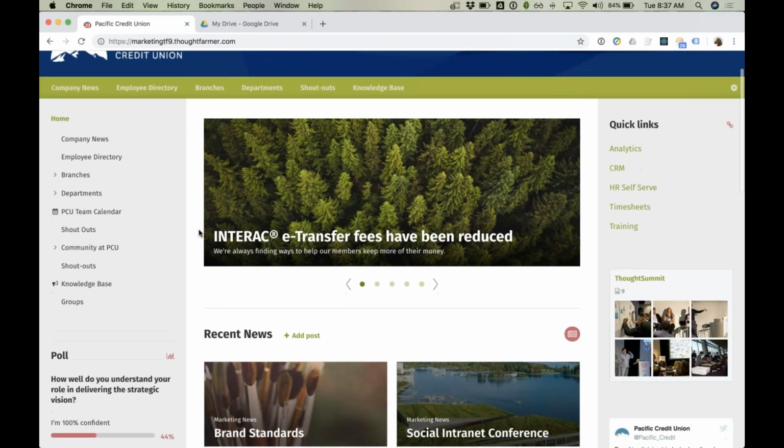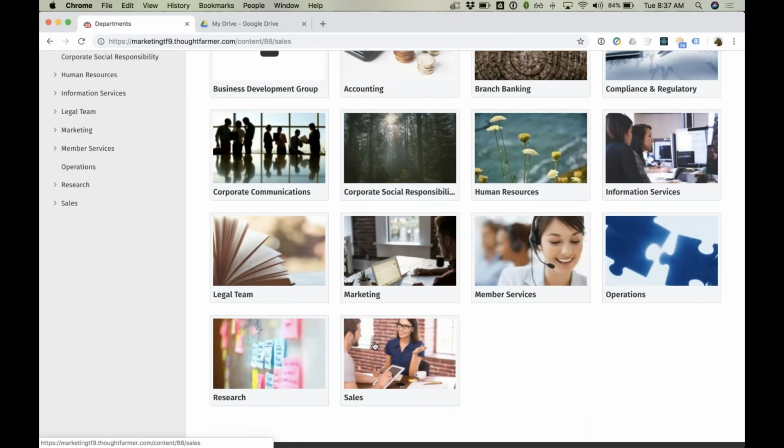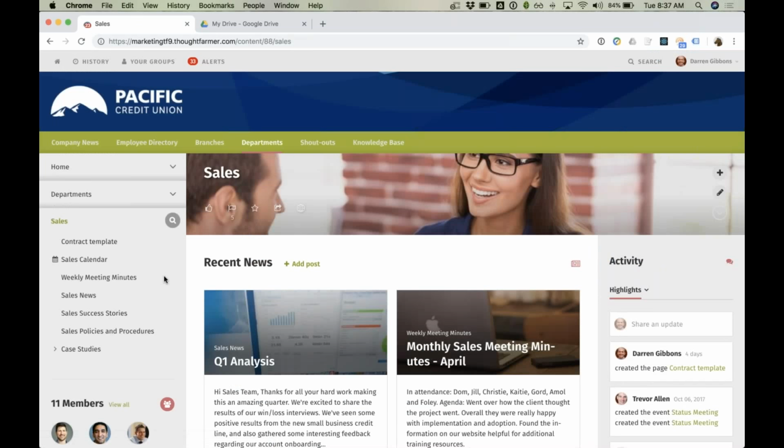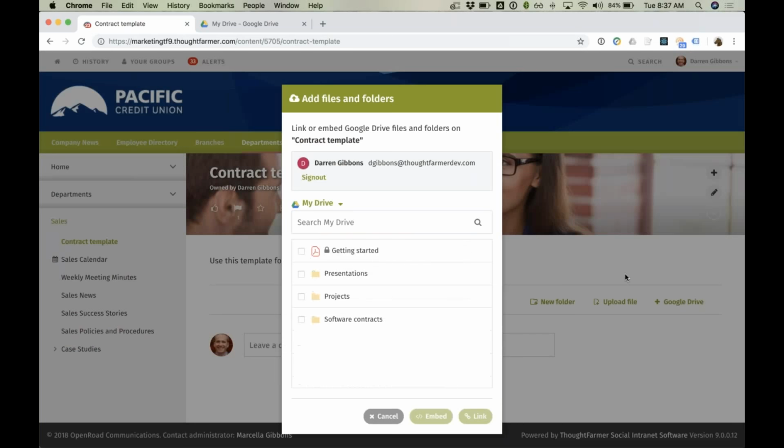So I'm just going to navigate to the department section here, into the sales section, and I'm going to pull up this contract template page. From here, you'll notice there's a new link down at the bottom if you're a regular Thought Pharma user, a Google Drive link. When I click it, it opens up this dialog, which allows me to browse my Google Drive folder, and I can see the different folders that are there.